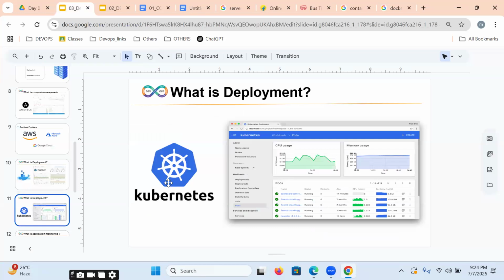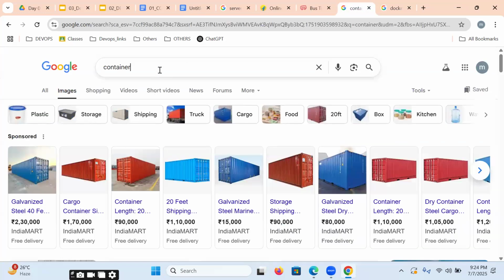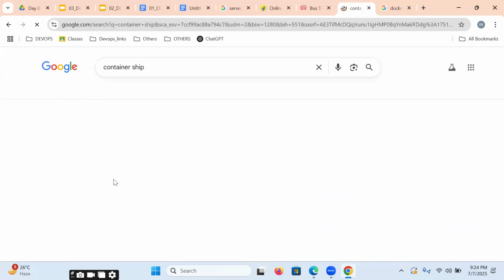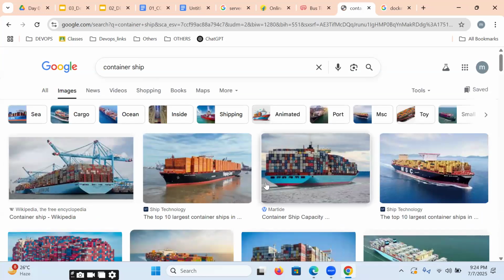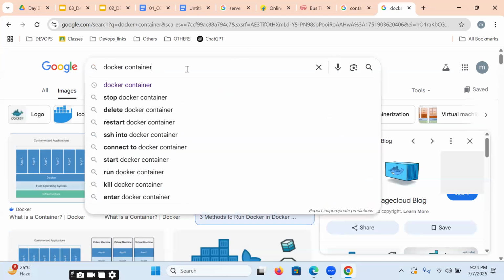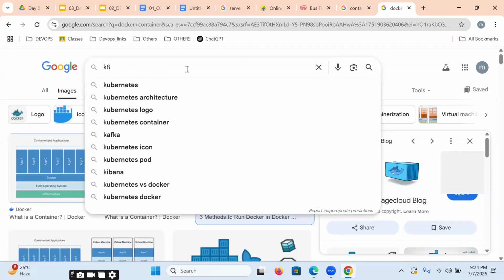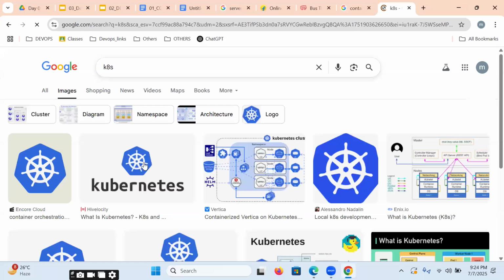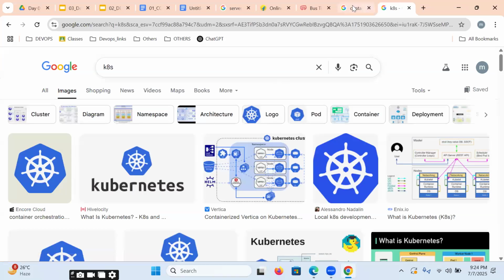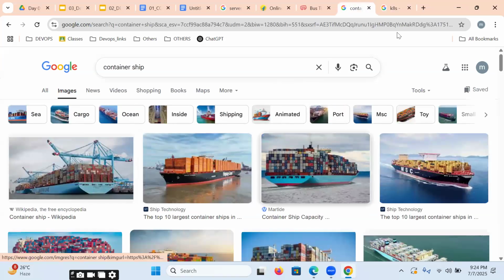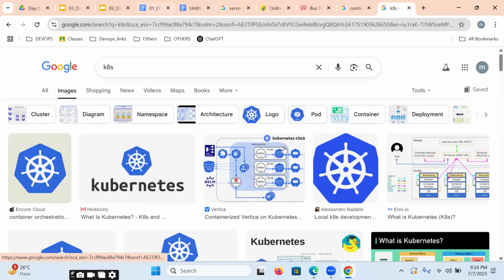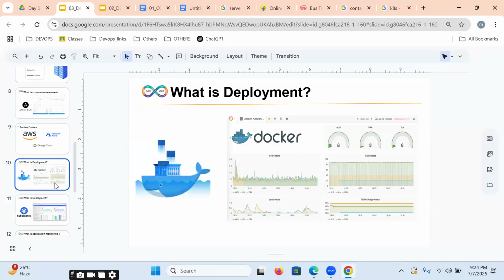Kubernetes is just like a ship. How a ship can manage and control n number of containers, the same way our Docker containers can be managed by Kubernetes. Kubernetes can manage and control all our Docker containers. Got it? At least a little bit, 5% of understanding.